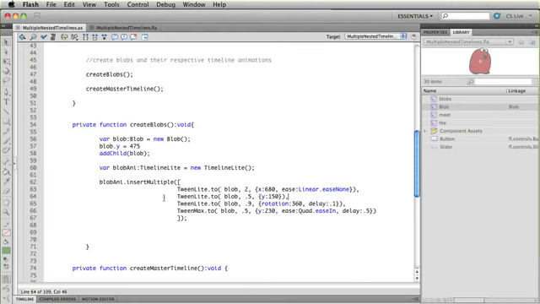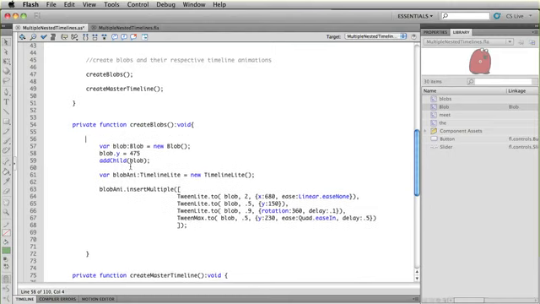So in order to do something many times, I'm going to use a for loop. I'm going to say for var i, it'll just be an int, equals 0. And then I'll say as long as i is less than 10, we'll run this loop and we'll always increment i. So now what's happening is I'm creating 10 blobs and 10 blobAnnie timelines. Now before I test, I just realized that I need to put that curly bracket right here. Let me just do a quick auto format.